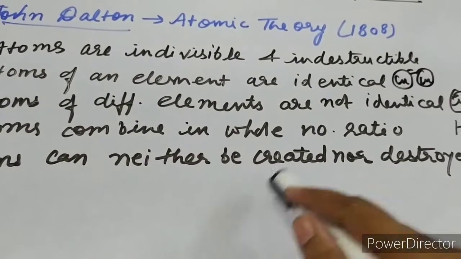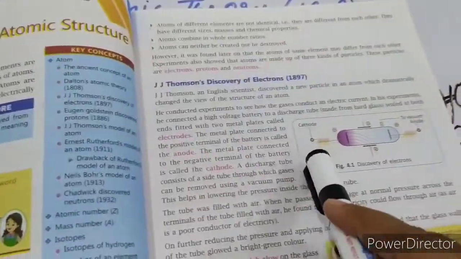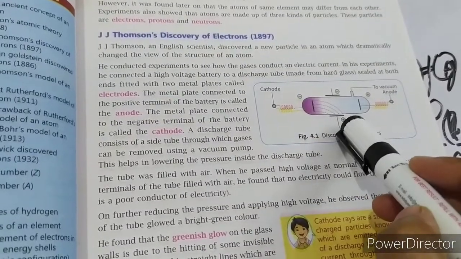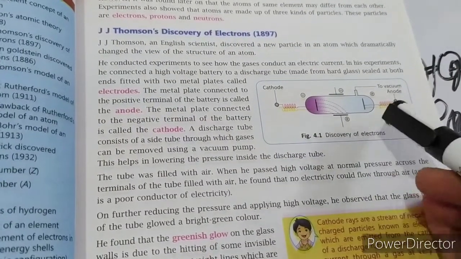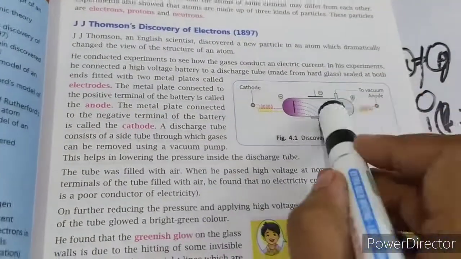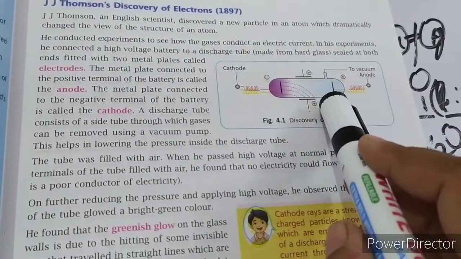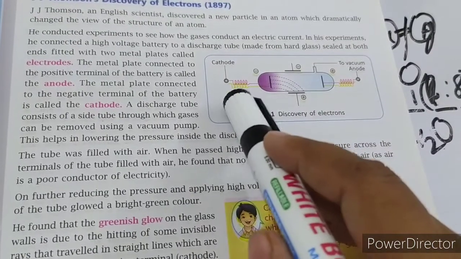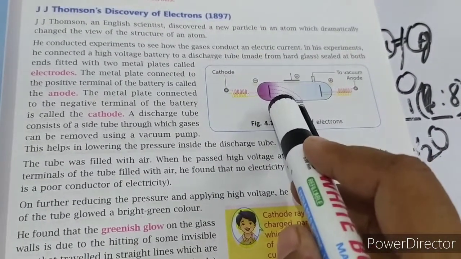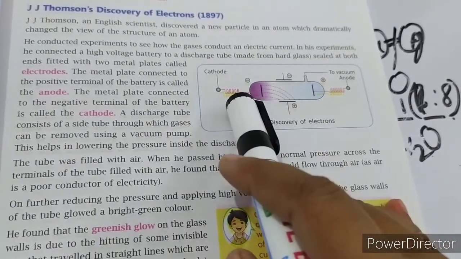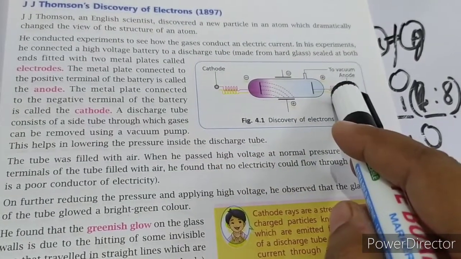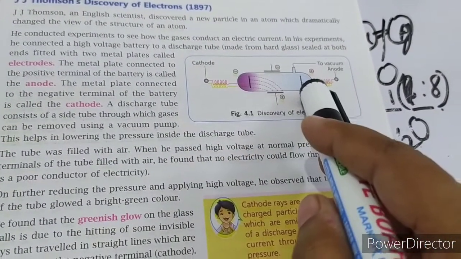And now we come to the discovery of electrons. You can see this diagram in your books. The electron was discovered by J.J. Thomson. In this experiment, he took a discharge tube, in which he filled air, and when he connected it to a high voltage battery, he saw that no electricity flows through the air, because air is a poor conductor of electricity.